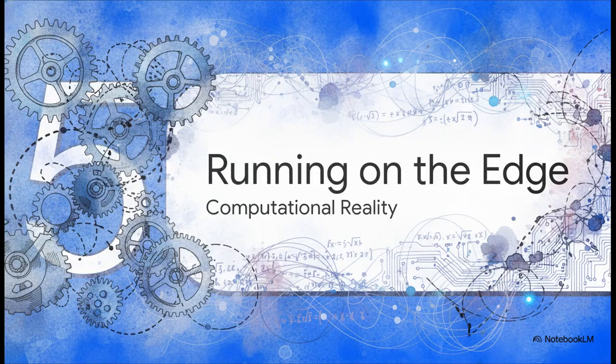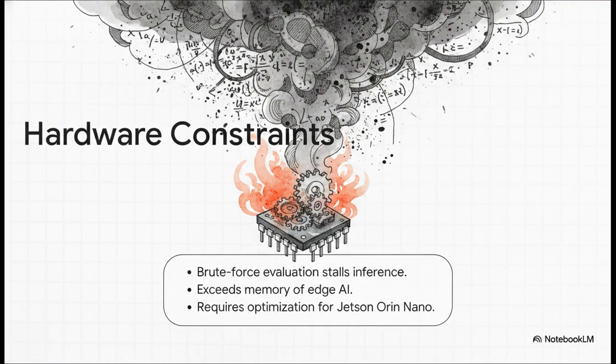Which brings us to Section 5, running on the edge. The math works perfectly, yes, but it introduces a massive practical hurdle. Because calculating every possible vocabulary combination across a whole sentence to find that perfect L2 distance is an NP-hard search problem. A brute force evaluation of all those possible trajectories would just completely stall inference. Put simply, trying to evaluate the entire vocabulary space globally like that would instantly melt the memory of smaller, decentralized edge computing devices, like the NVIDIA Jetson or Nano architecture.